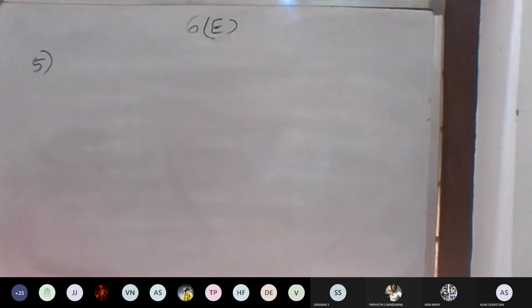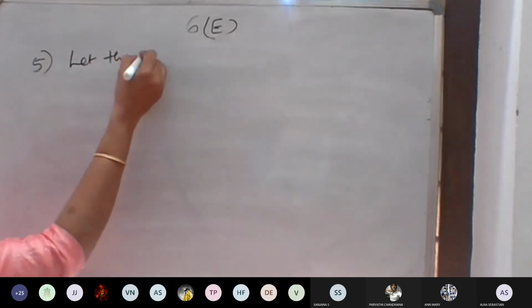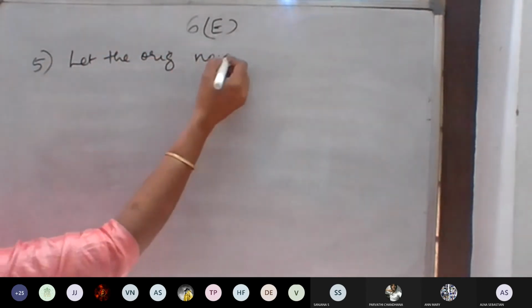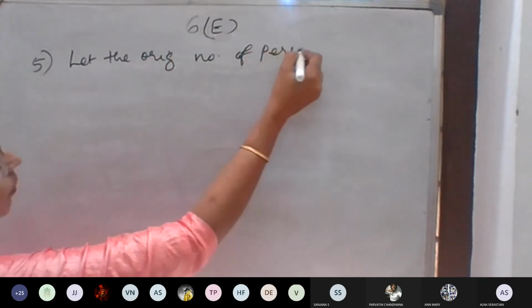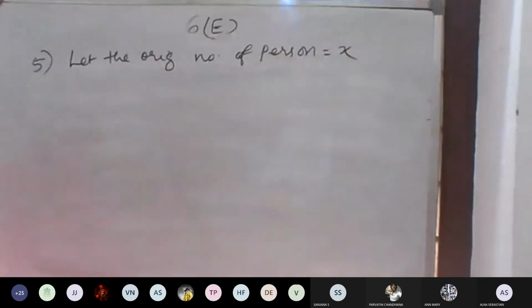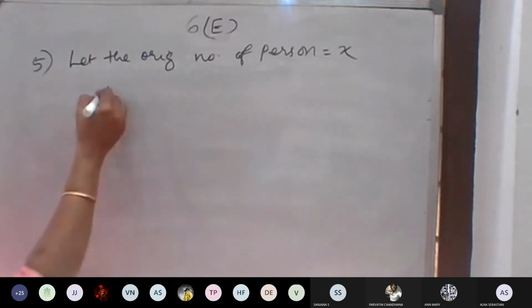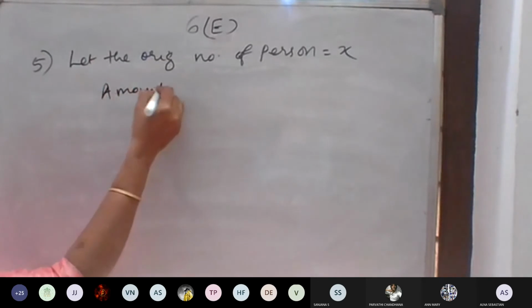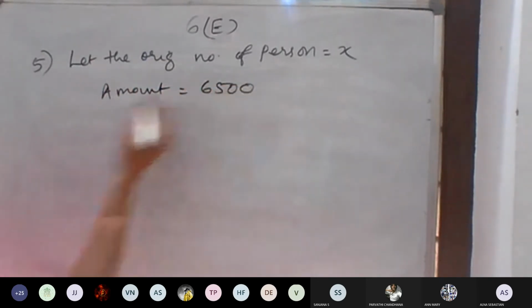Let the original number of persons be x. Rupees 6,500 was equally divided among a certain number of persons, so we don't know the number of persons, but the amount is rupees 6,500.